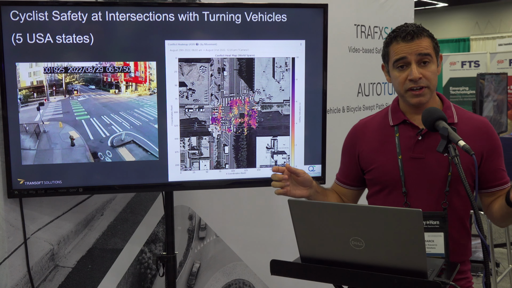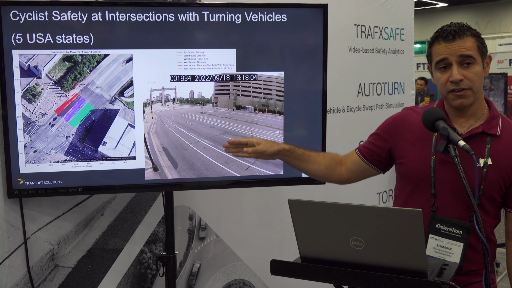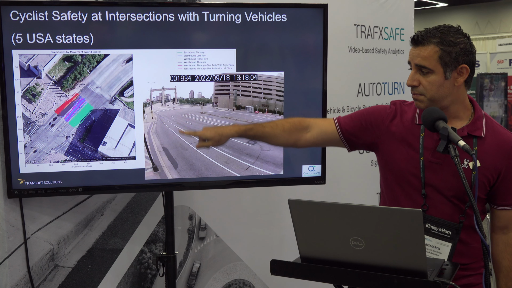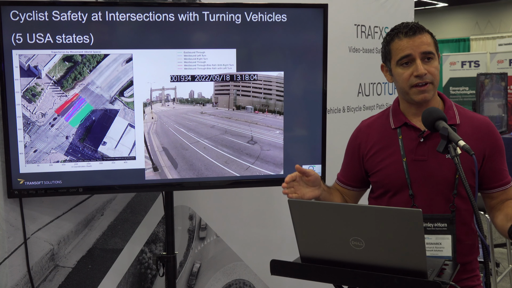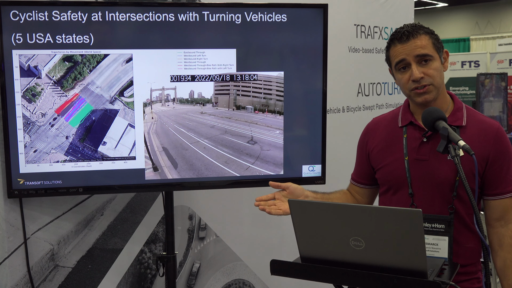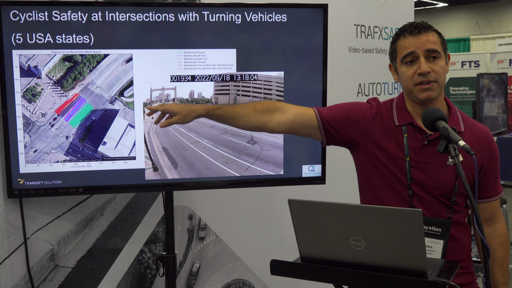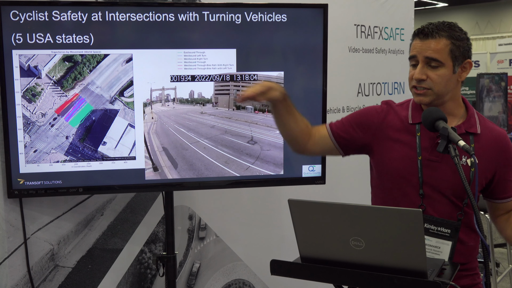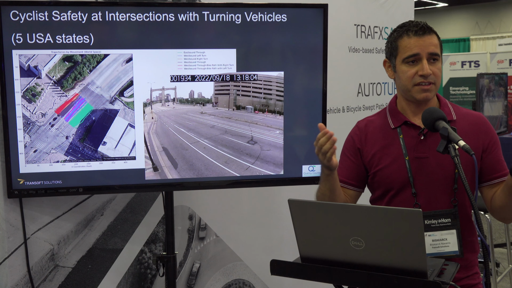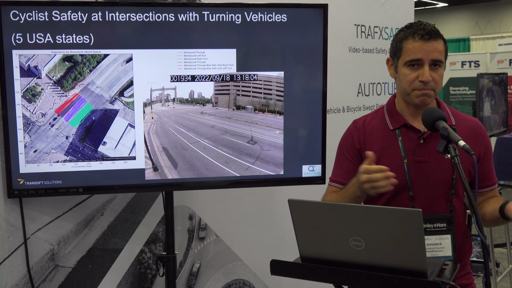This is one of the typical treatments. We have the median extension, we have this extension this side, and then just the marking crossing, like I was like here in Portland. That's not a picture from Portland, but it's close by. And then we have another one, other treatments. The vehicles basically cross here, and to see how that is affecting them. So it was another of the projects, how this information can be used. Oh yeah, sorry, this one we have, and then we have the heat maps in that case. Just to see the merge of the different users. Obviously, we obtain the same thing, the safety interaction numbers, the near misses, and some of the videos as well.